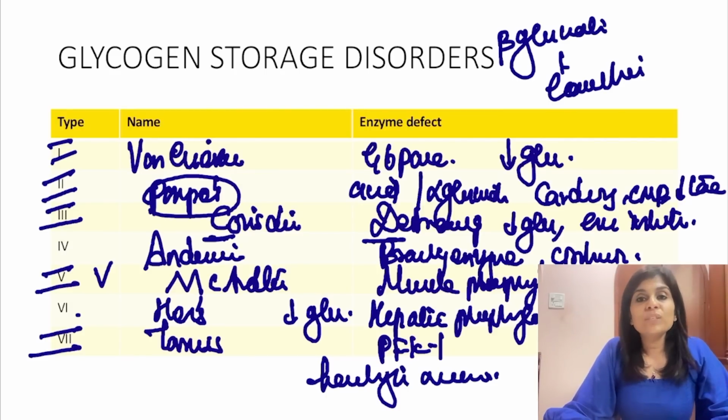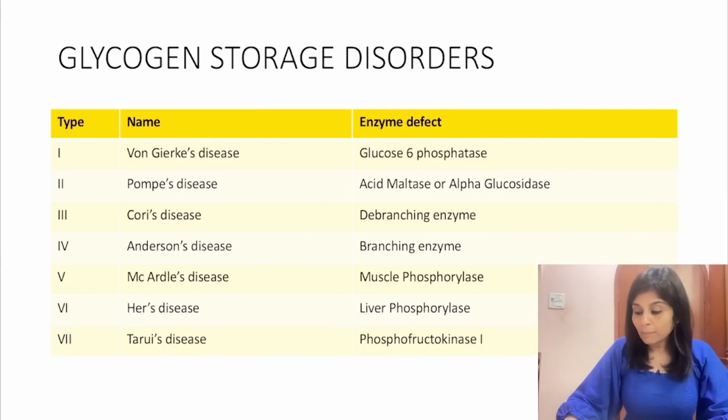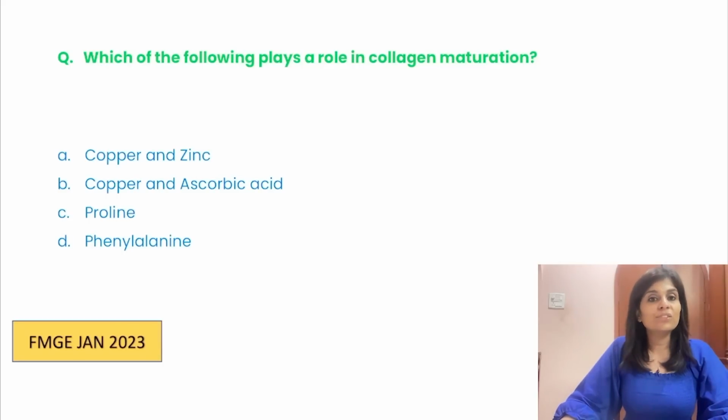Type 7, Tarui's disease, phosphofructokinase 1 deficiency. RBCs get affected, so it presents as hemolytic anemia. Okay, so that's a summary of all the glycogen storage disorders.